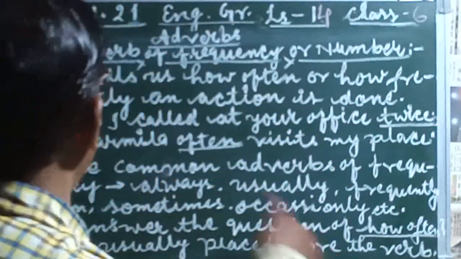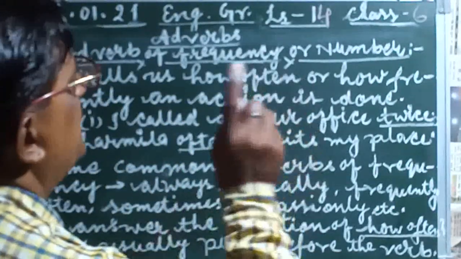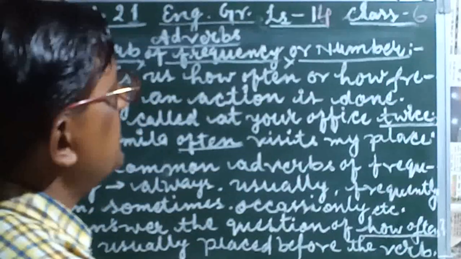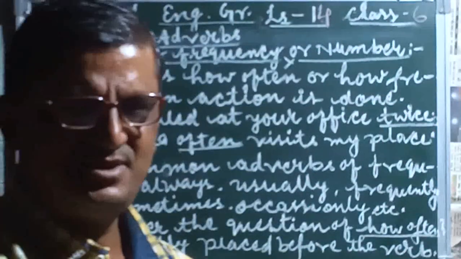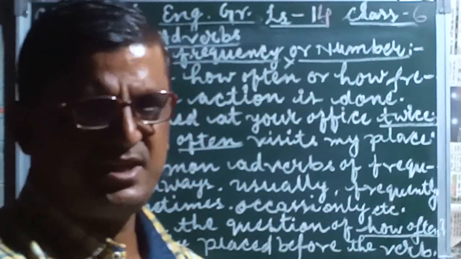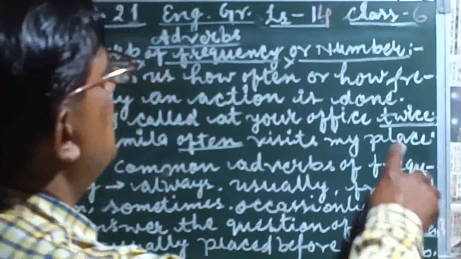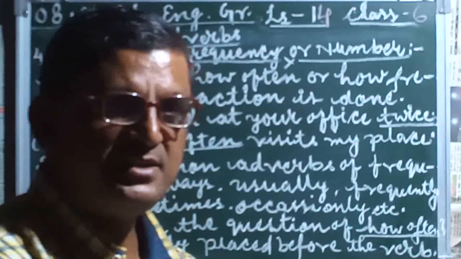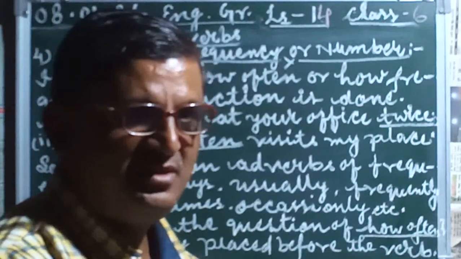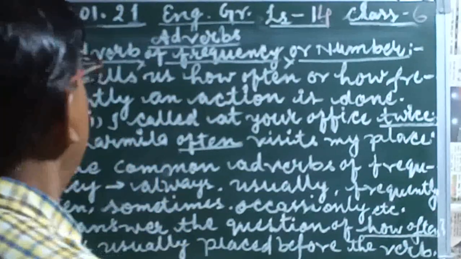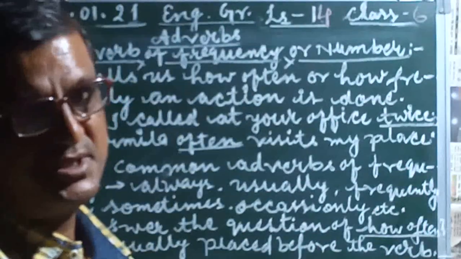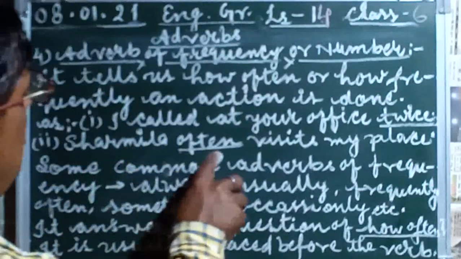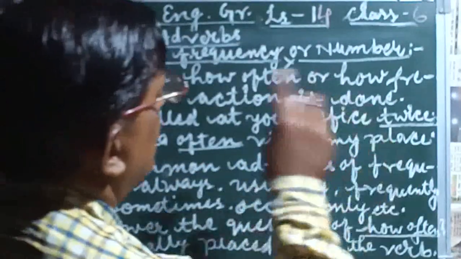If we write the sentence "I called at your office," this is also a complete sentence, but it is not confirmed how many times, how frequently. But if we use twice, it is confirming that two times I called at the office. Same thing in second number: Sharmila often visits my place.